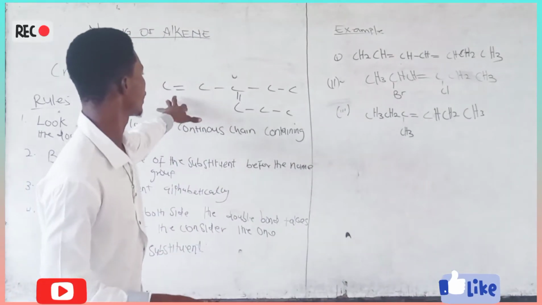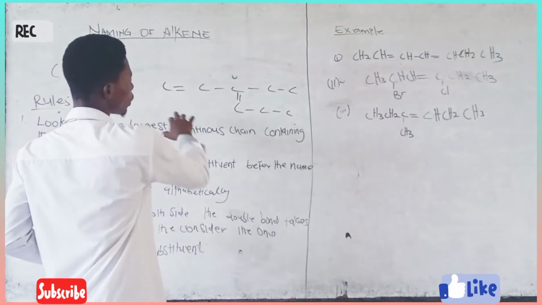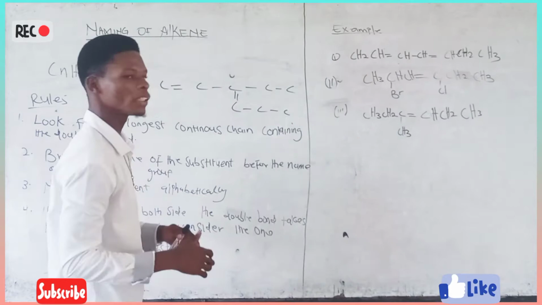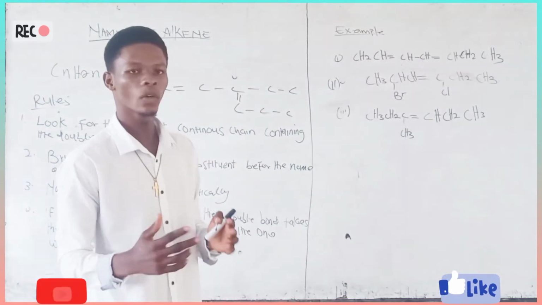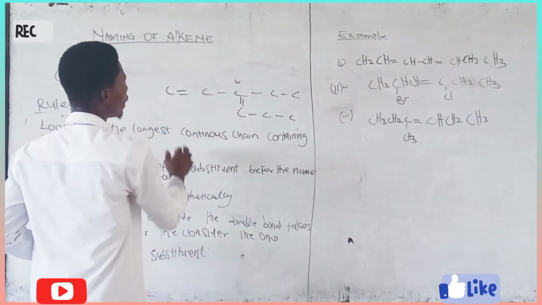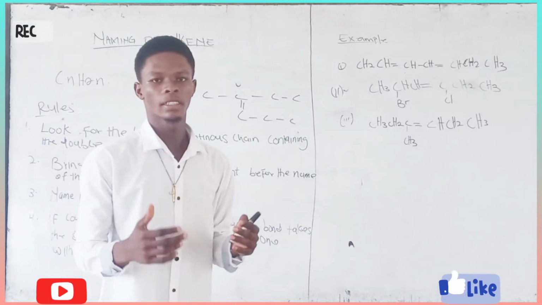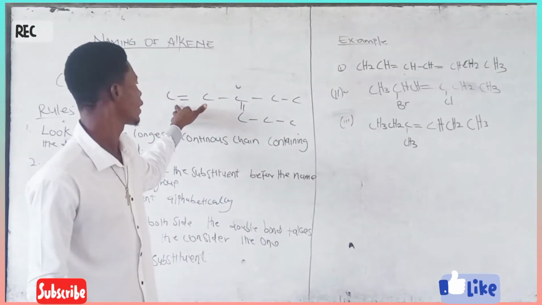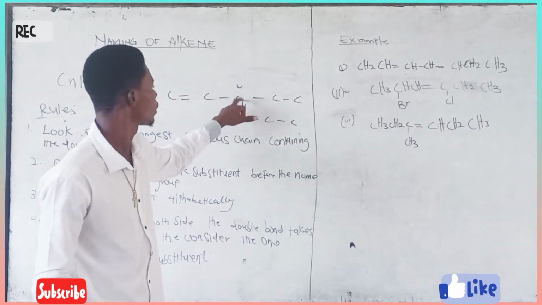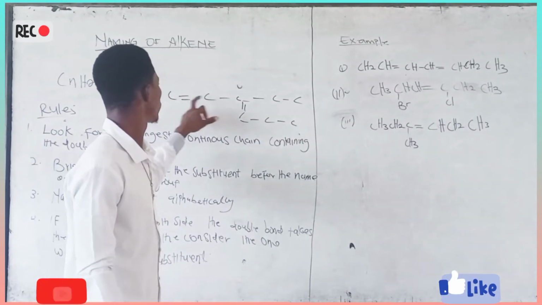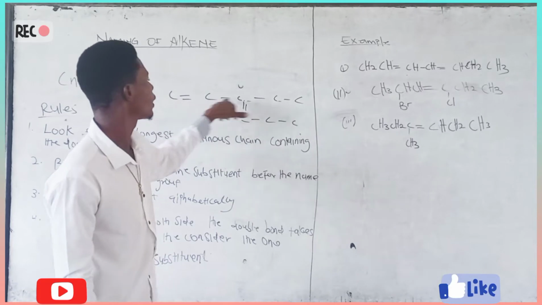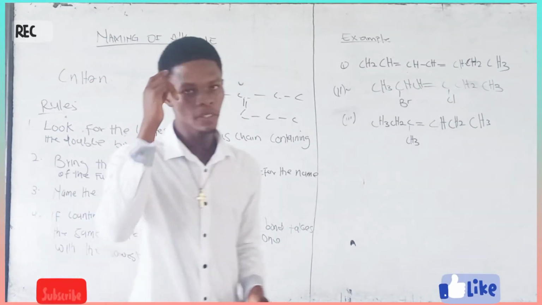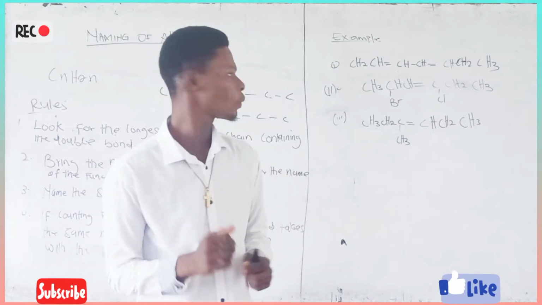When you take this chain, most students consider it to be in this direction because they always think the straight chain is the longest chain. But considering this direction, that is where the double bond is. When you are taking it from this side, you count 1, 2, 3, 4, 5, 6. From the other side, 1, 2, 3, 4, 5. So the longest chain becomes the branch one here.